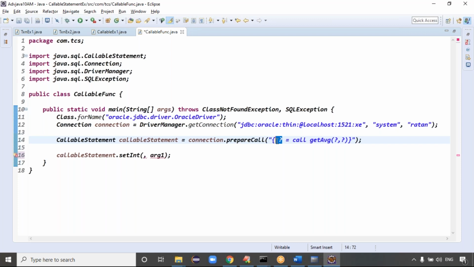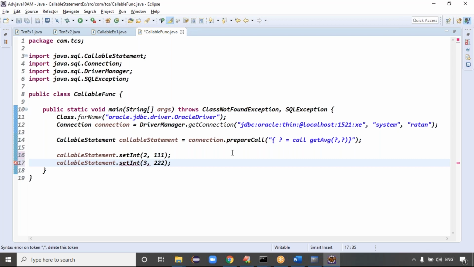If the first question mark is the return value, then we have to set the other two question marks. Here these two question marks are required as input parameters. For the second question mark I can give an input like 111, and the third question mark you can set as an integer too, say 222.